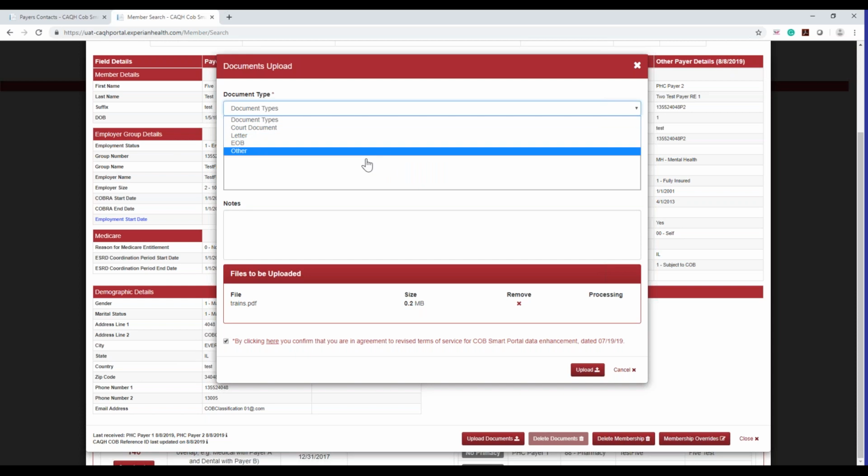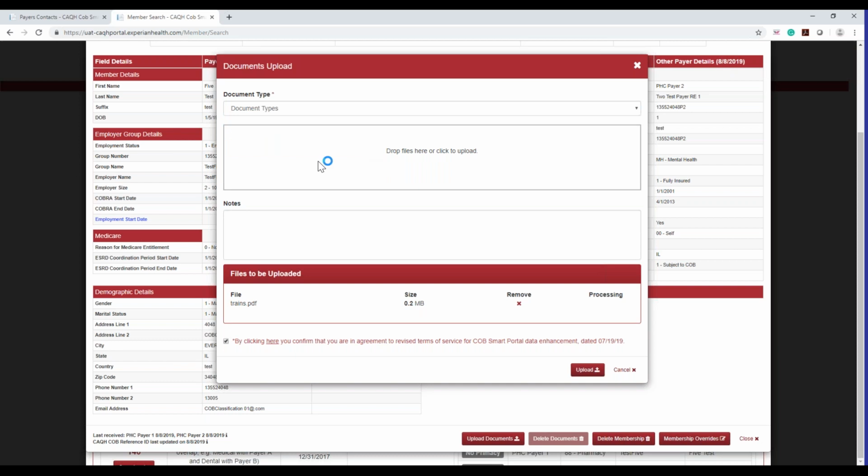If you want to select other, we encourage everyone to put a note in. You don't have to write a note, however, notes are preferably needed whenever you're selecting other. Some kind of explanation of why you're putting other would be good. So I'm just going to go ahead and say other. I'm going to say birth record.